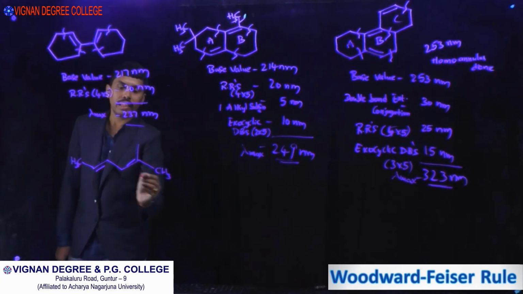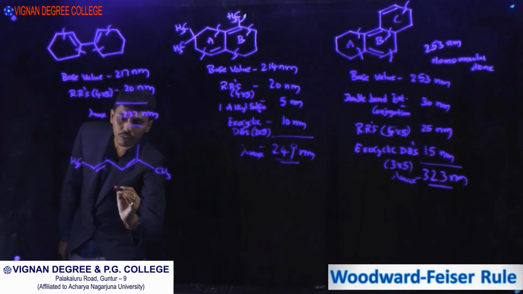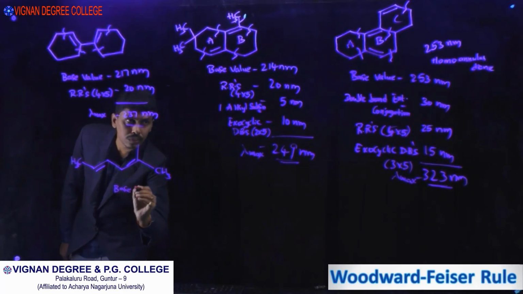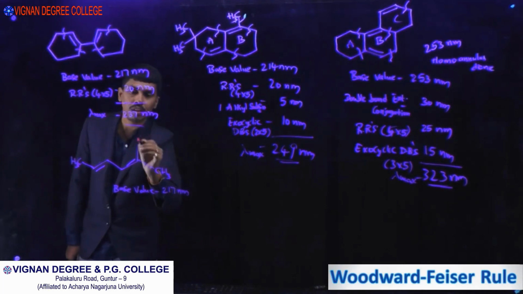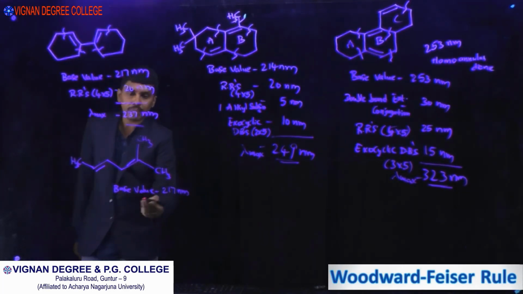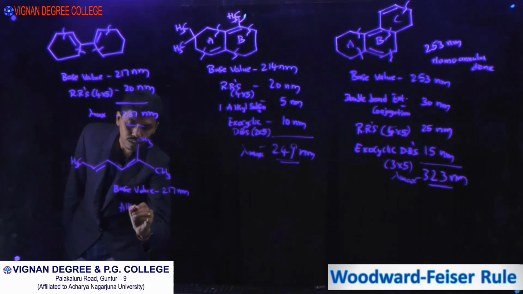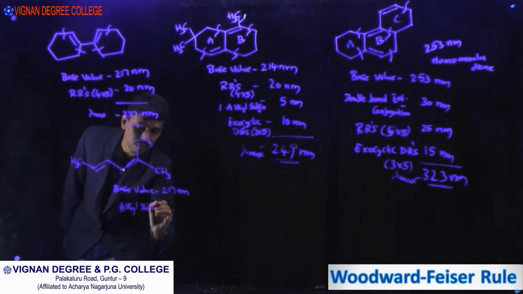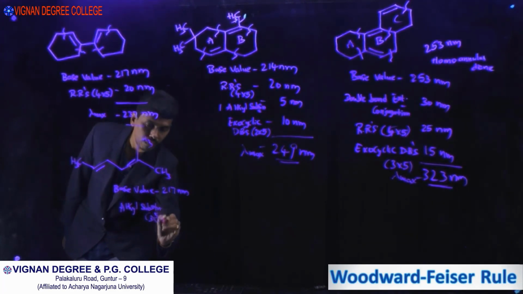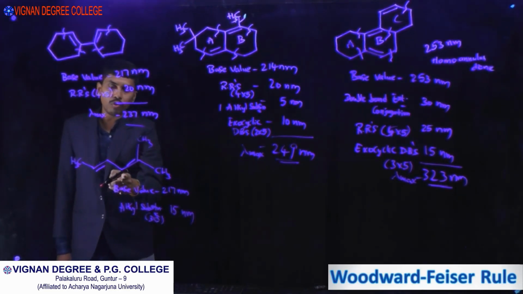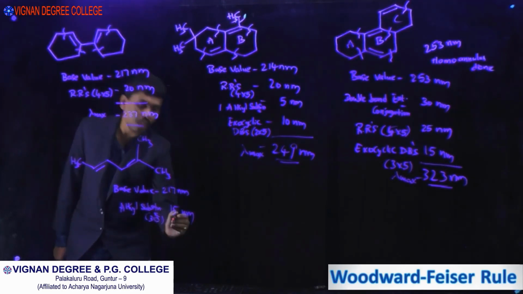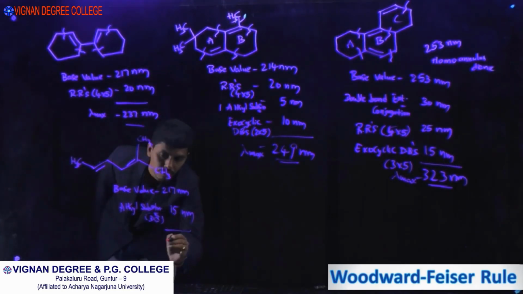This one is acyclic diene. So the base value is 217 nanometers. How many alkyl substitutions? 1, 2, 3. So 3 into 5, 15 nanometers. This is not a ring system, so we don't have any exocyclic double bonds or ring residues. So only we have substitution. So total 232 nanometers.